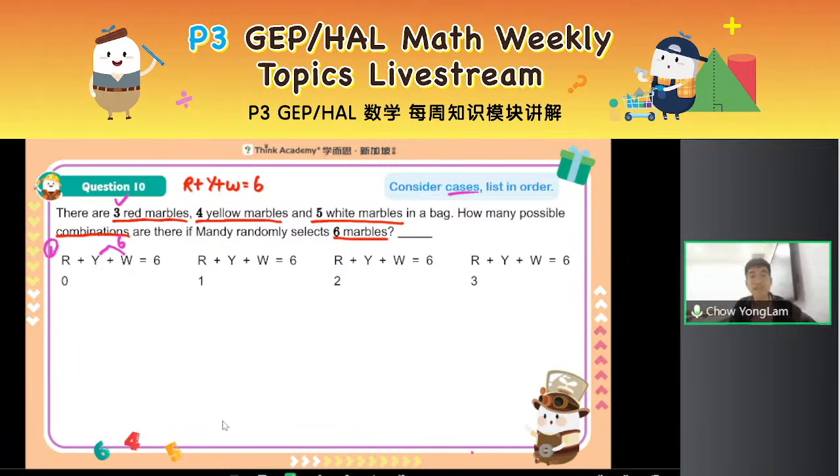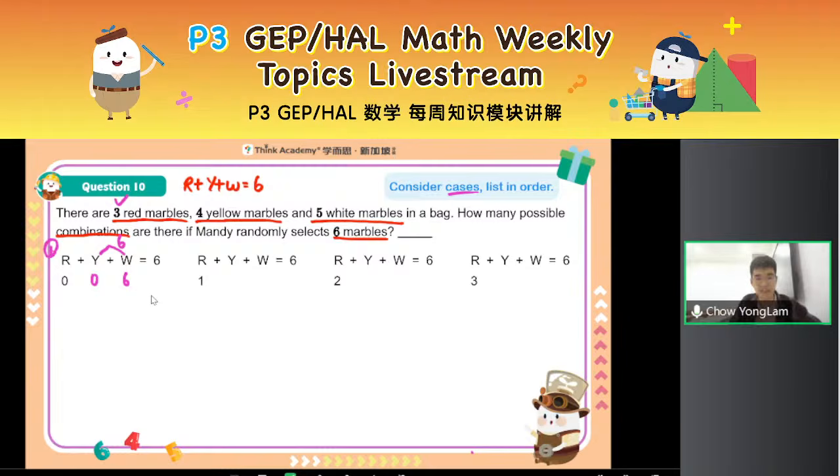It could be 0 because the question didn't mention I must have 1 red, 1 yellow, 1 white. Sometimes the question might mention you must have at least 1 of each color, so you cannot have 0. But here the question didn't mention that. If the question says must have at least 1, then yes, your lowest number is 1. So here my lowest number is 0. Of course, for yellow, the lowest number is 0 as well.